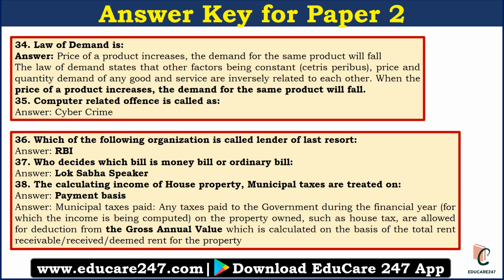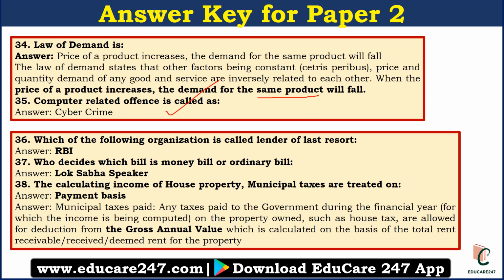Now the question number 34. Law of demand is, basically law of demand is when the price of products increases, the demand for same product will fall. So that is law of demand. Next question was, that is question number 35. Computer related offense is called cyber crime. It was also a very simple question.